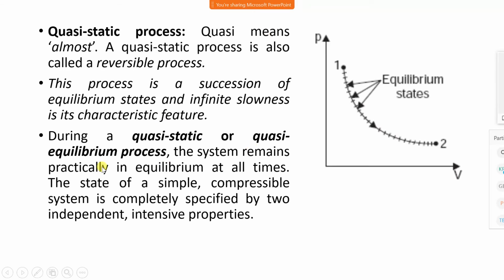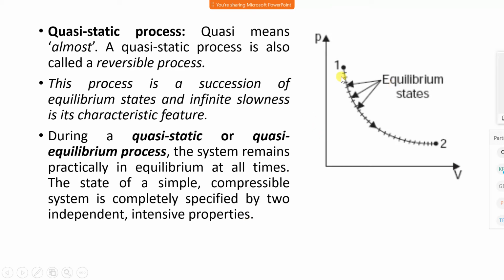During the quasi-static process, also called quasi-equilibrium, you know what is equilibrium? We have already studied the equilibrium. Equilibrium is stable. In a quasi-static or quasi-equilibrium process, the system remains practically in equilibrium at all times. The state of a simple compressible system is completely specified by two independent intensive properties. Two independent intensive properties may be pressure, volume, temperature, entropy, enthalpy.